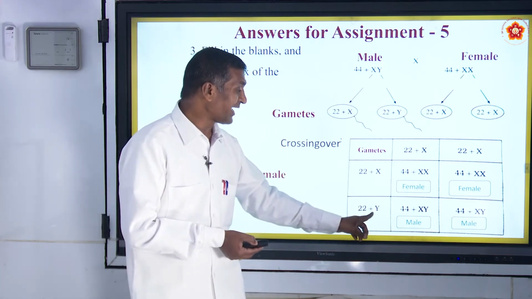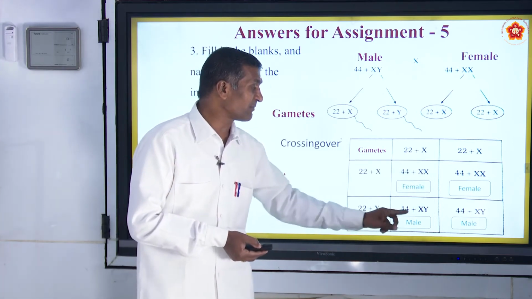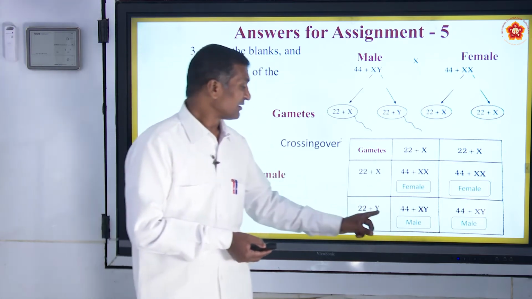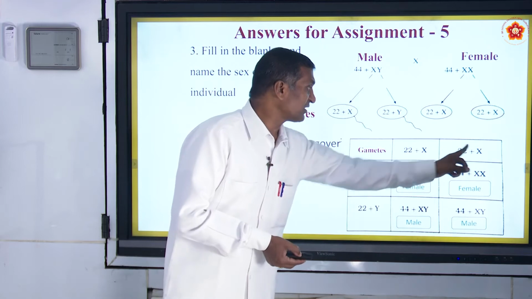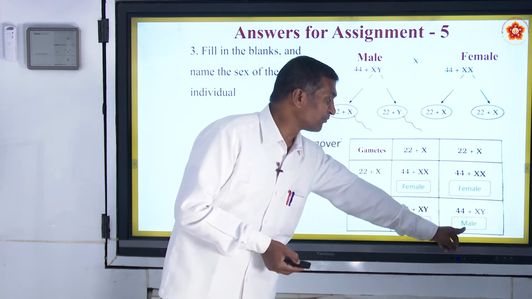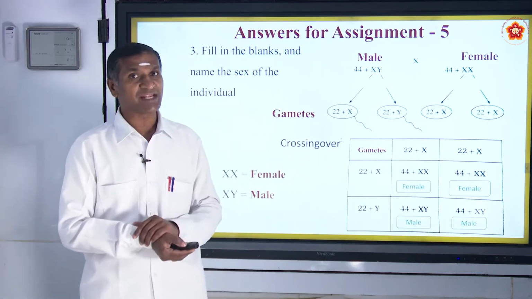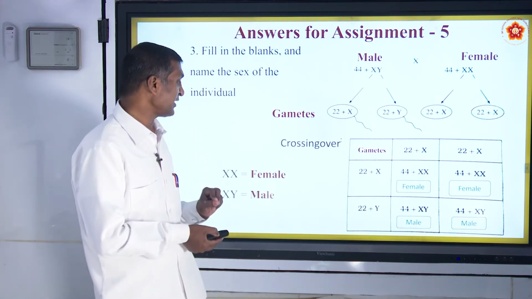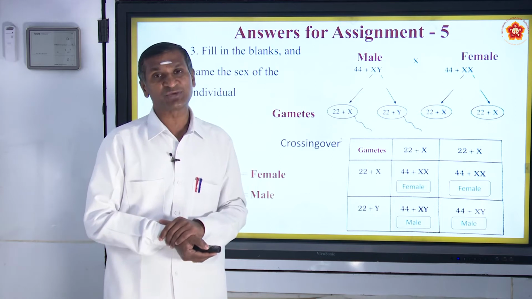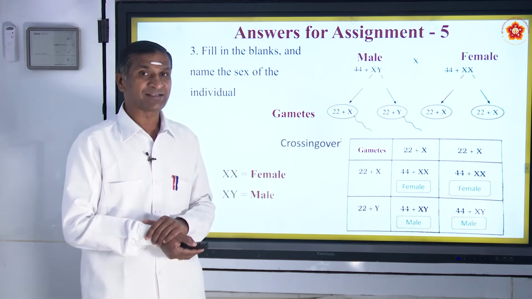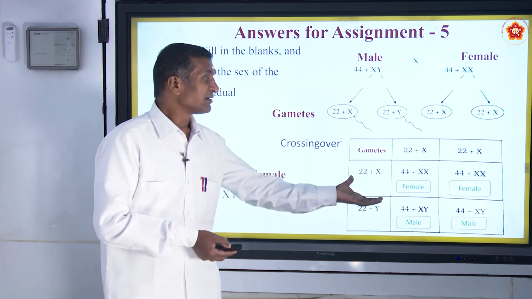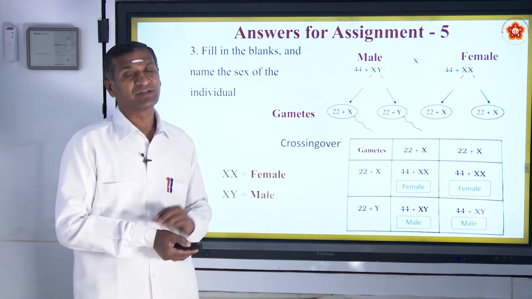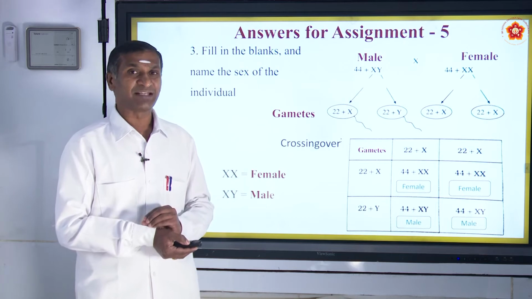But here the Y of the male fuses with the X of the female, giving XY, and the child will be male. Here also Y with X, it is XY, and the born child is male, or the boy baby. In this way, the sex of an individual is determined, and this is an application type question on sex determination in an individual.